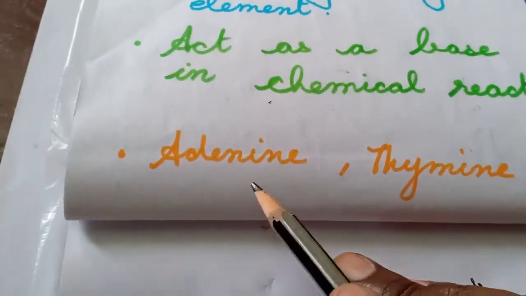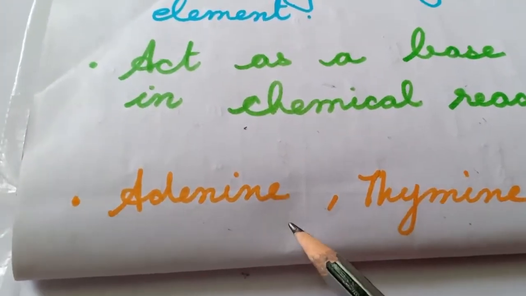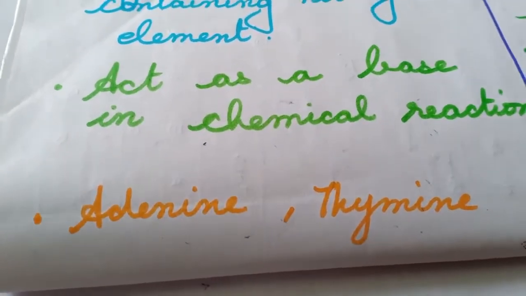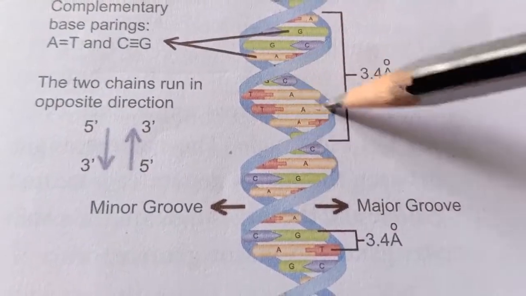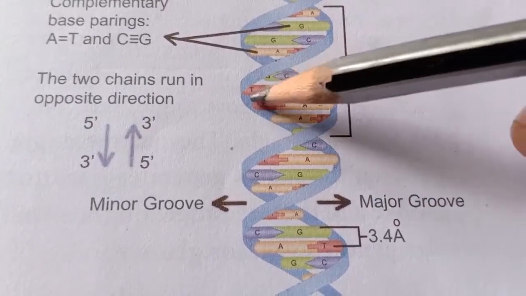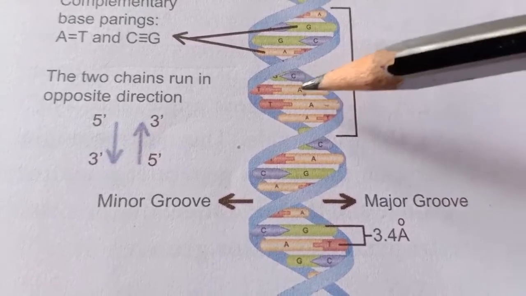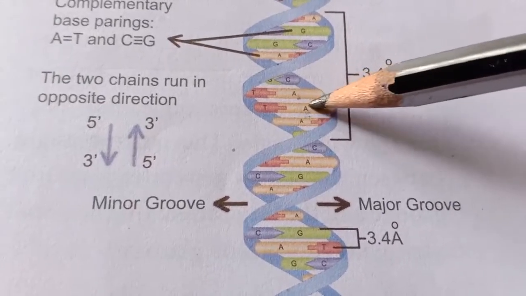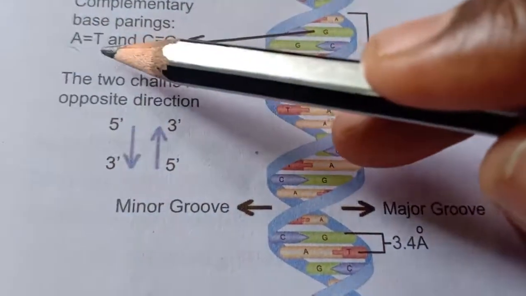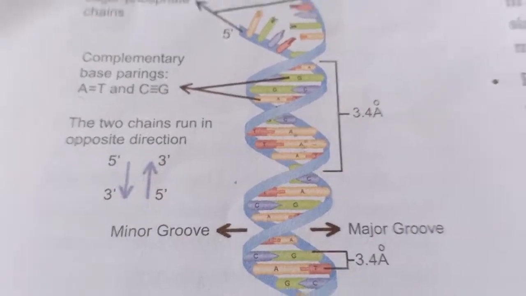Now, let's come to this. They are called adenine and thymine. The nitrogenous base examples are adenine and thymine. What is this adenine and thymine? In our DNA structure, we have got these molecules. See, inside the structure, the ribbon is connected by the nitrogenous bases, thymine, adenine. So these substances are called the nitrogenous bases. Is it clear, children? So this makes the basic component of our DNA. DNA is made up of adenine, thymine, cytosine and guanine, which are going to be our nitrogenous bases. So this is the answer for it.